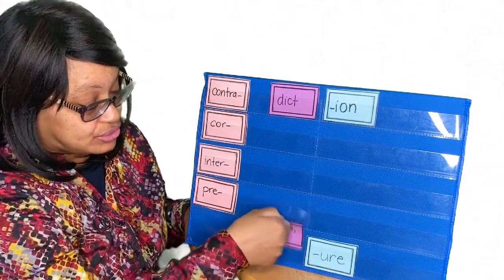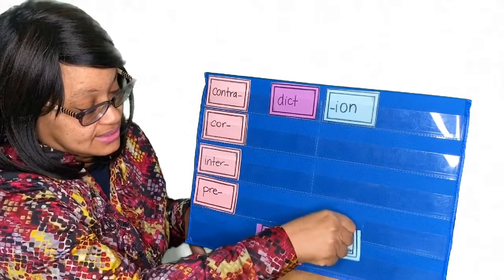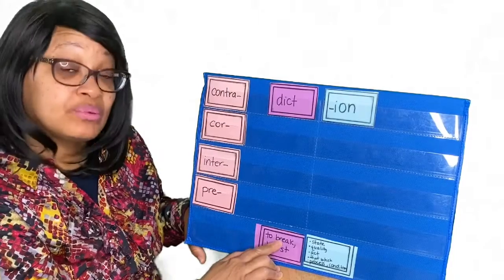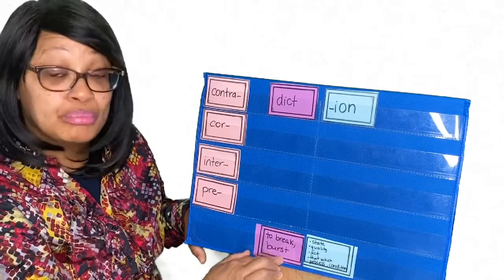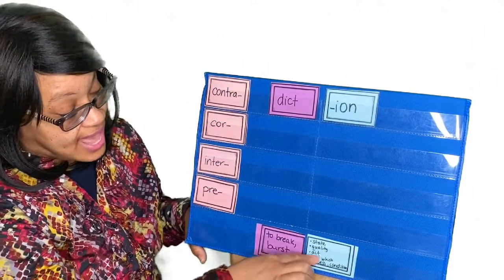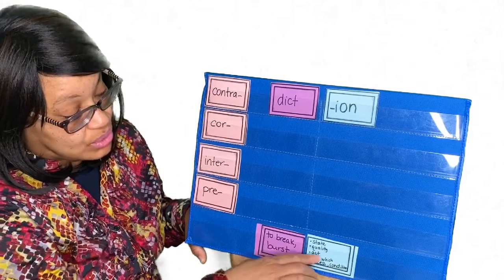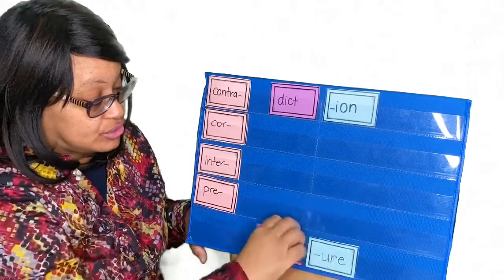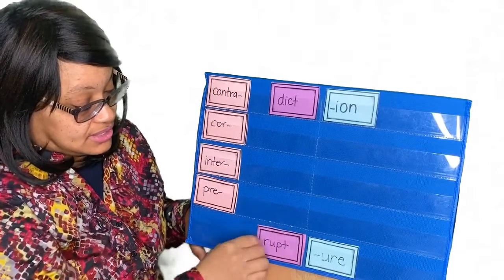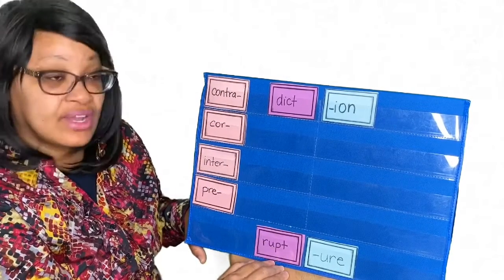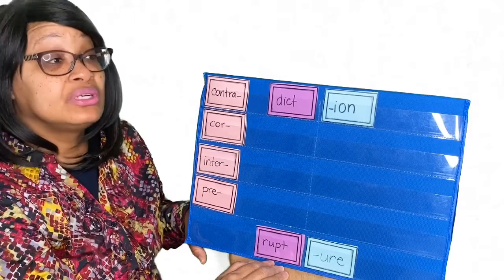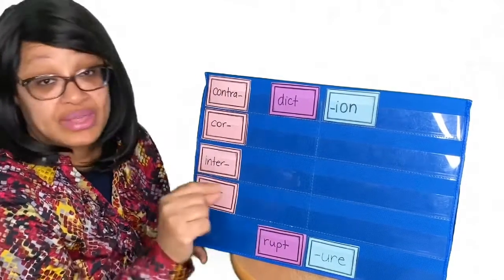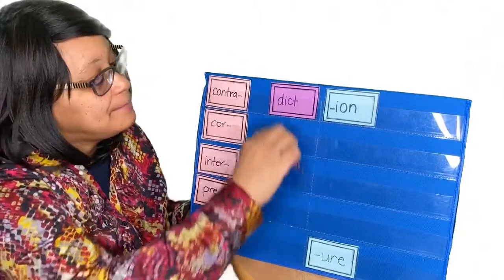So rupture is the state, quality, or act of breaking or bursting, the act of bursting, or the state of breaking. So rupture. I'm trying to think of something. Maybe the balloon, the pin could cause a rupture to that balloon, perhaps.